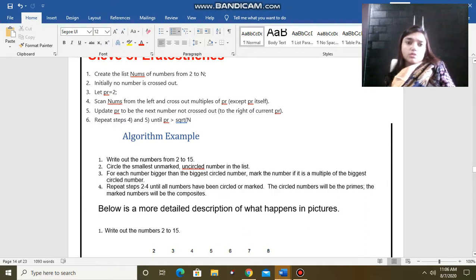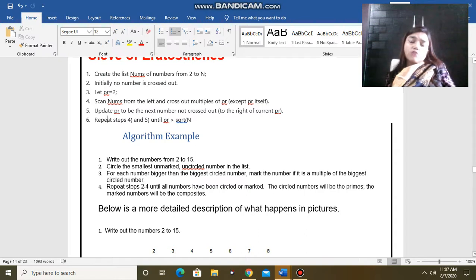First, initially no number is crossed out, and then we have to take the first number. Here I have taken the first number, which is 2, and that number must not be struck out. Then we have to strike out the multiples of the first number, and after striking out the multiples of the first number, we have to take the very next number which is not struck out.